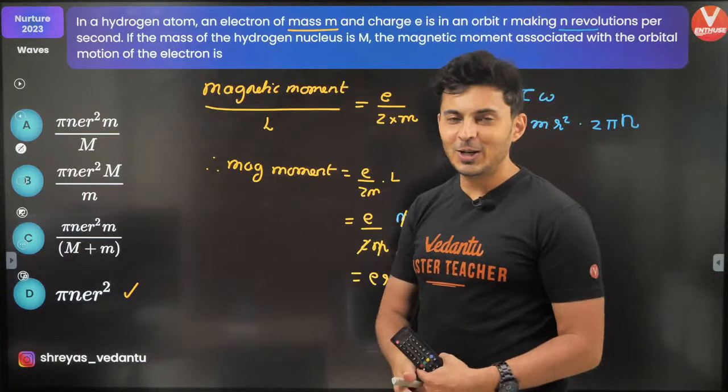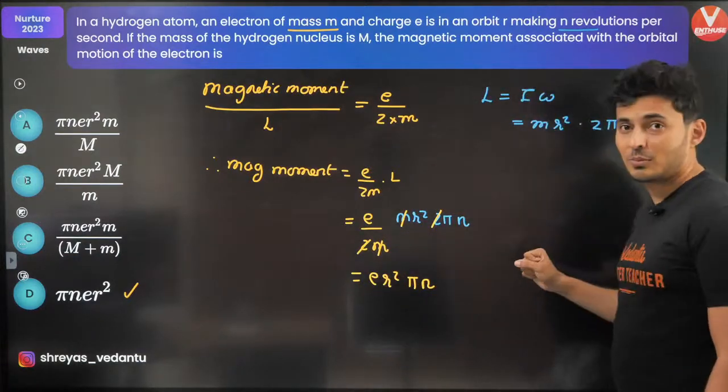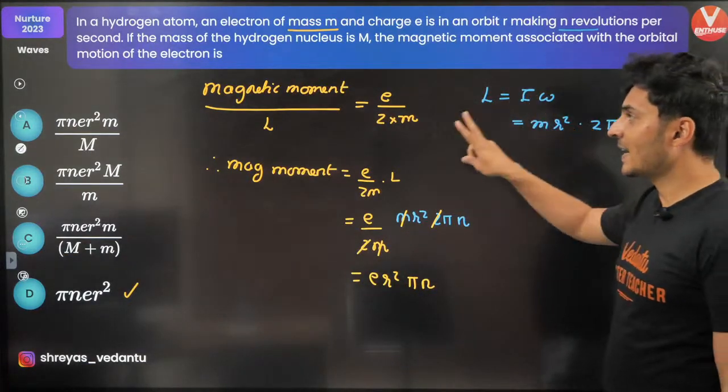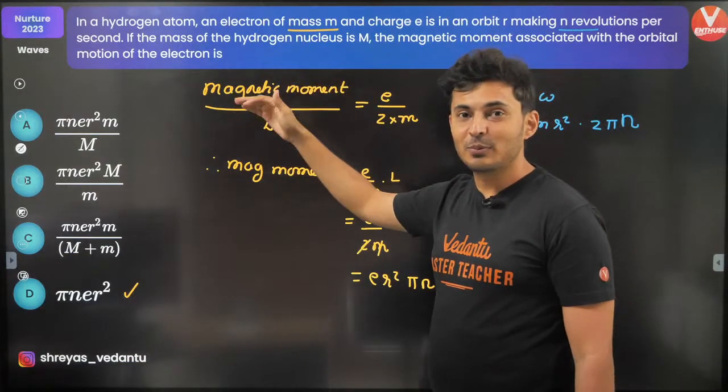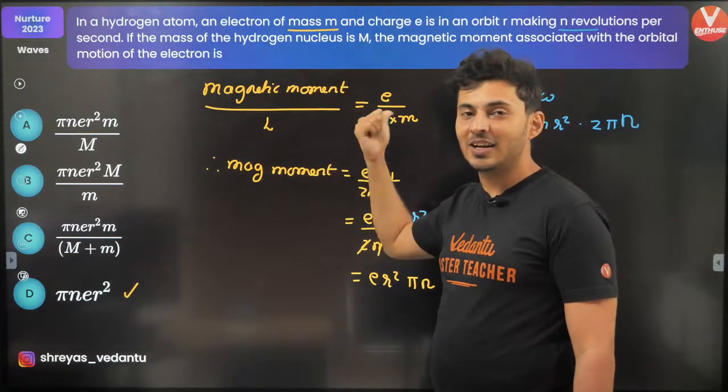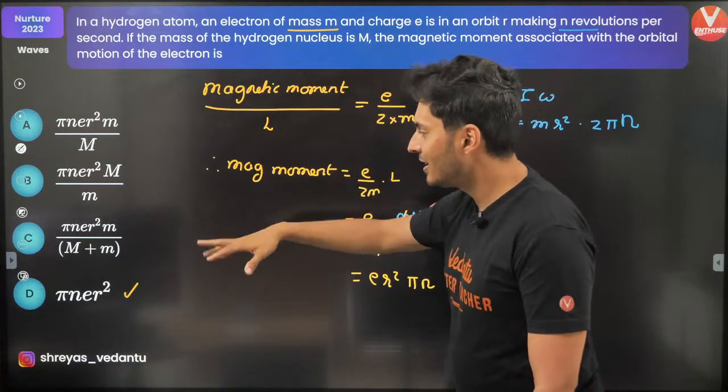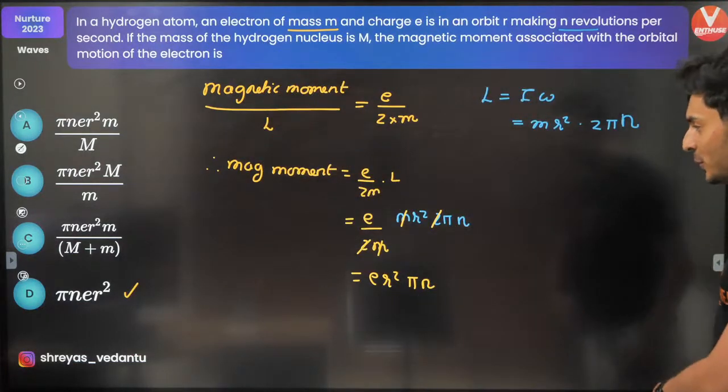So two concepts involved. Number one, rotation motion, angular momentum. Second concept, the ratio of magnetic moment and the angular momentum is charge by twice the mass. That's it. Rest all are just there to confuse you.